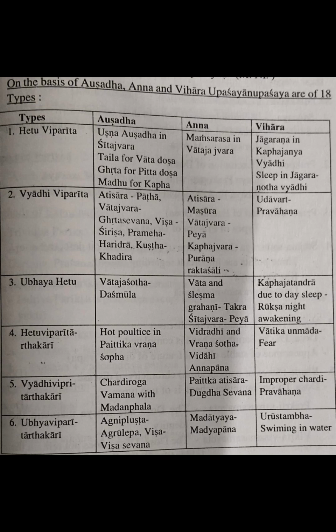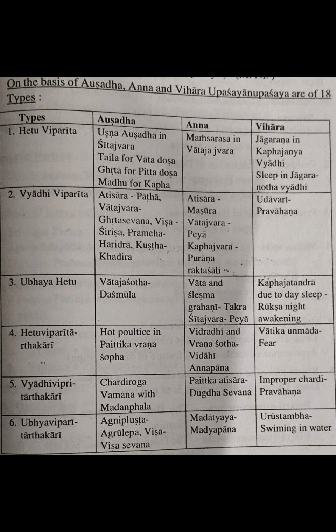So that is Vyadi and Hedu Viparida. For that example, under Aushada, for Vadaja Shoda we are giving Dashamola. Then for Vada and Sleshmaja Grahani, we are giving Takra. Takra is good for Grahani Roga also, and at the same time Takra will reduce the Vada and Kafa dosha.